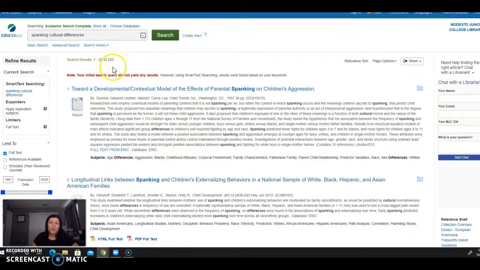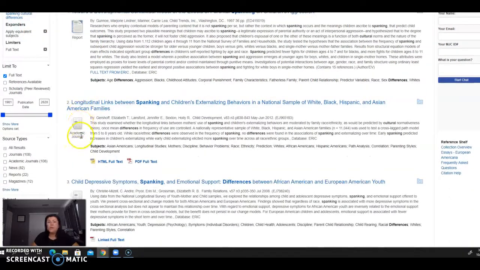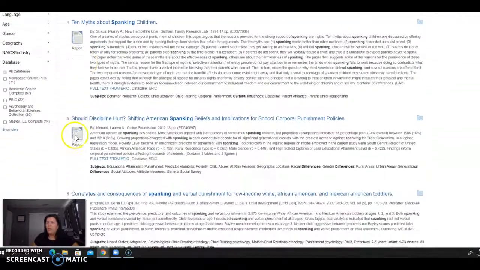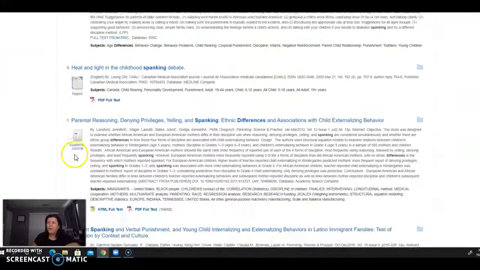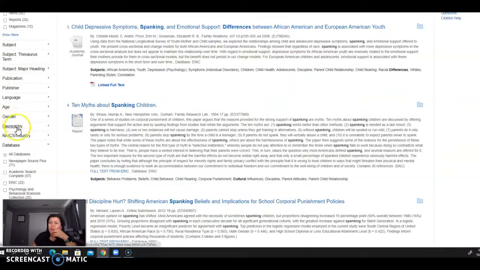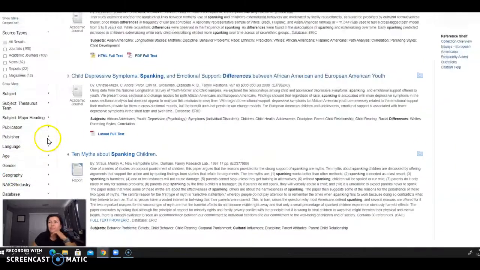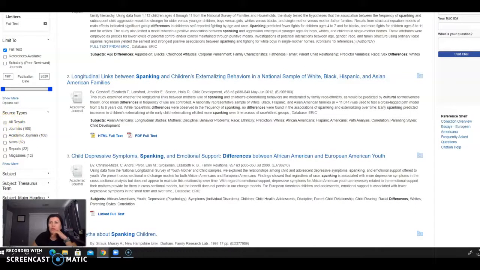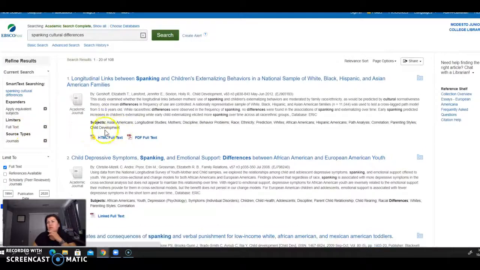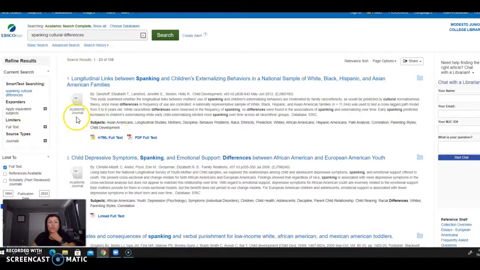There's over 200 different sources here. But notice there's a little icon that tells you what type of source it is. This one is a report. Here's an academic journal. This is what we want. Another one, another report. So they're mixed. What you want to do here is just select the academic journals. There's 108, so click that and let it update. And then you see they're all journals here.